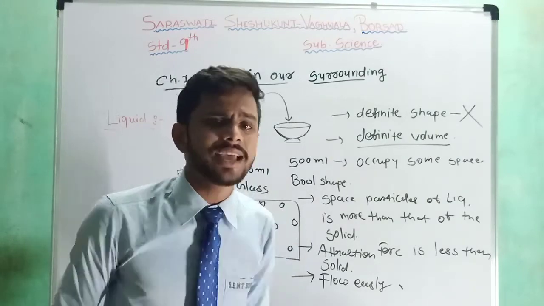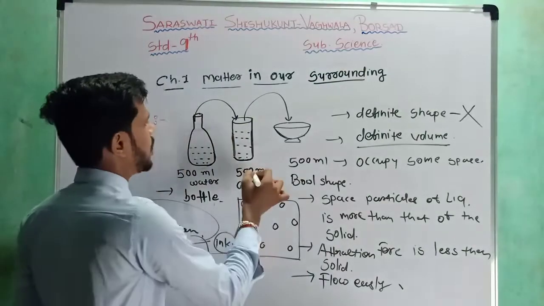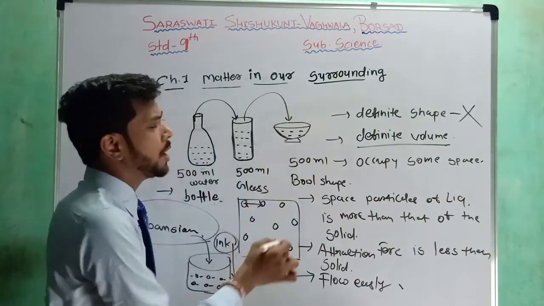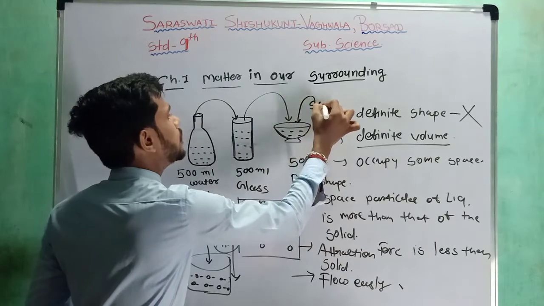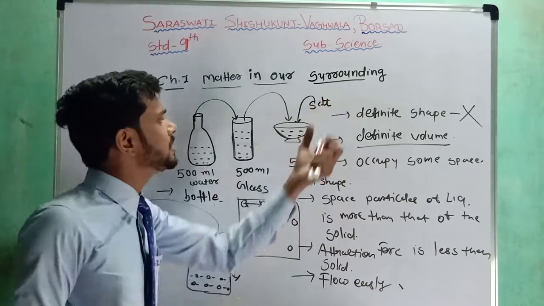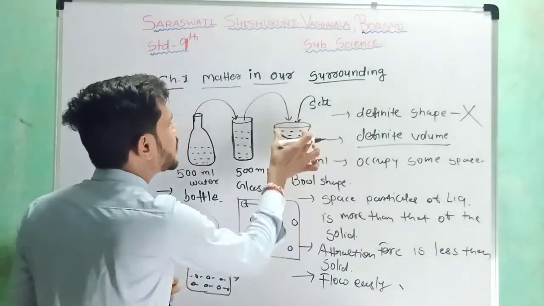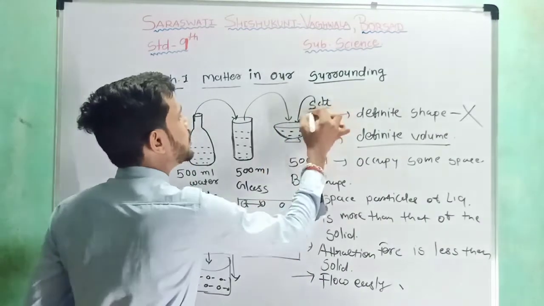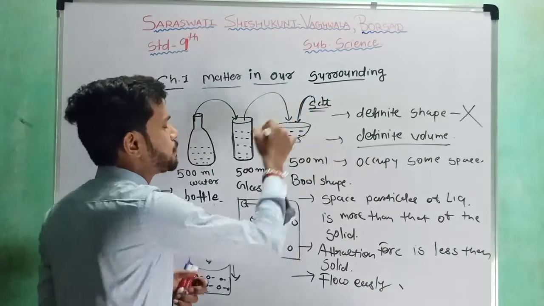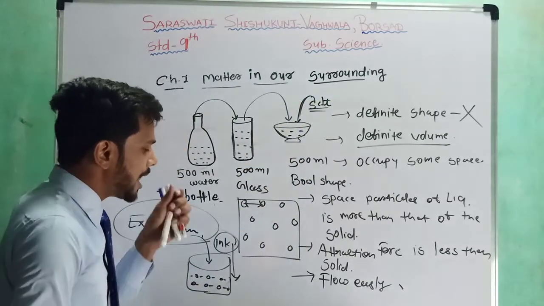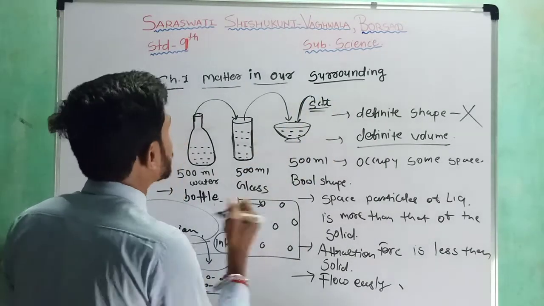As for example, here is some water in this bowl and I am going to add some salt. You can see that the salt is totally expanded into the water solution. So we can say that the salt is expanded.